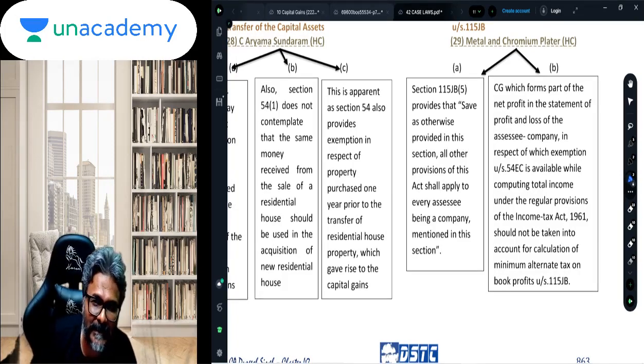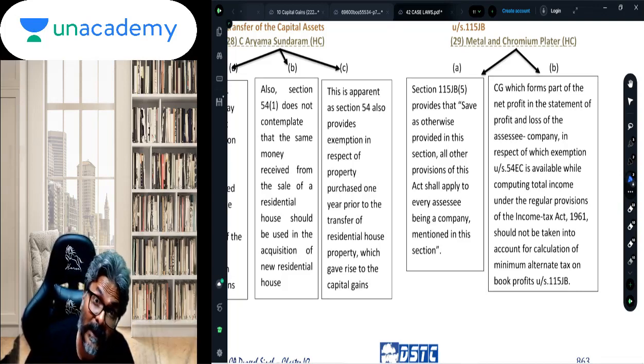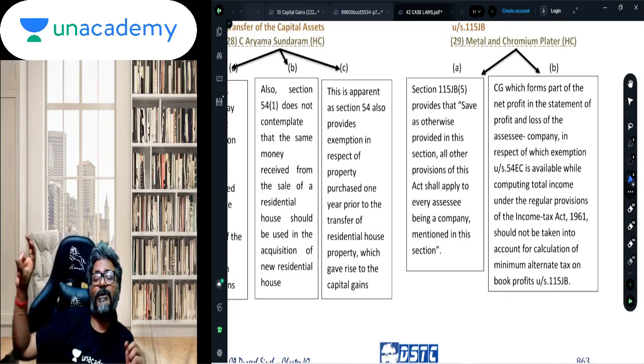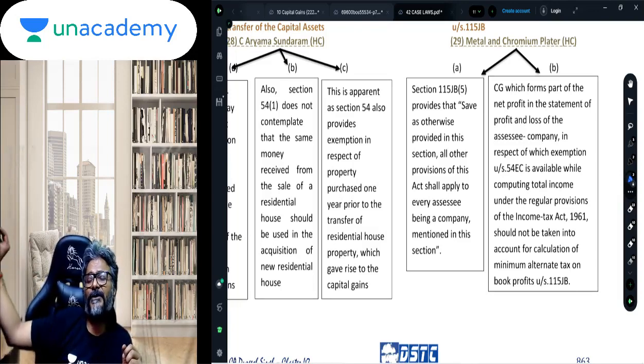The question that arises over here is whether the exemption under 54 series is available to the assessee or not. To that the High Court in Metal and Chromium Plater has said that yes, the exemption, that portion of the capital gains on which the assessee has satisfied the condition of section 54EC, the 54EC condition is getting satisfied.